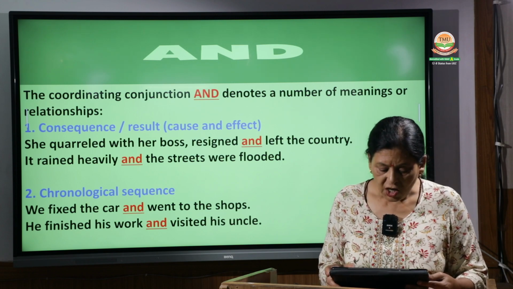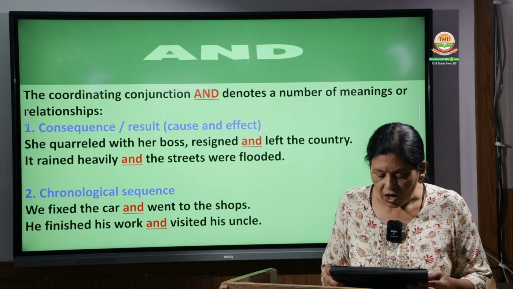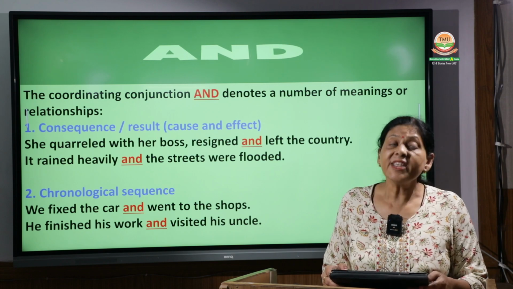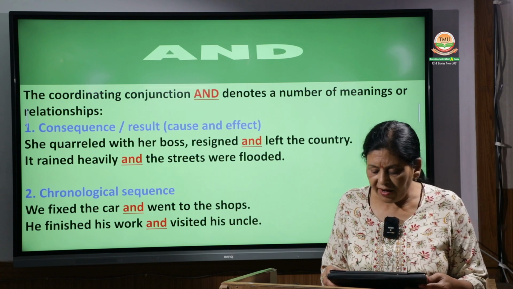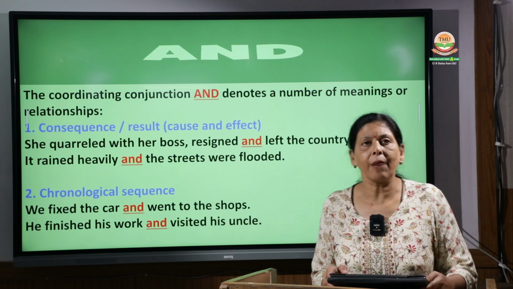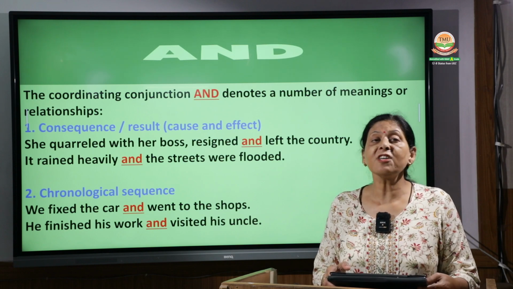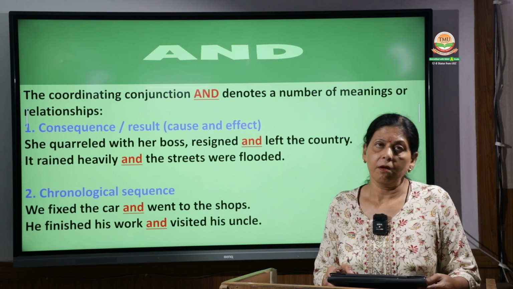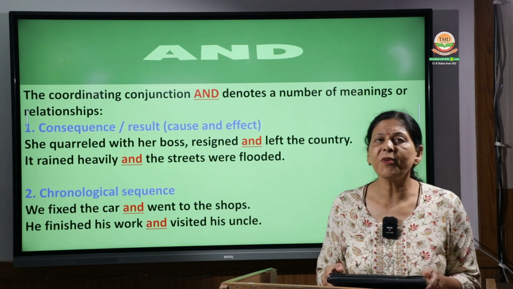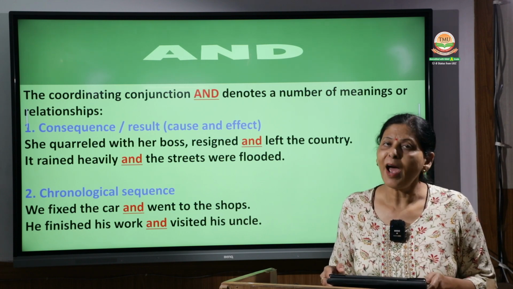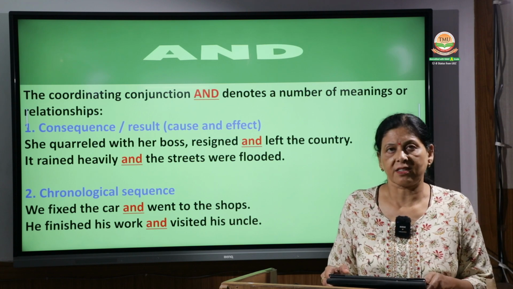Then the next is contrast. The third one is contrast, meaning but, when we have to show the contrast. That is, the teacher is worried and the students are happy. Here we are using and, but the meaning is contrast. The teacher is worried maybe because of something, but the students are happy. So it is showing a contrast.